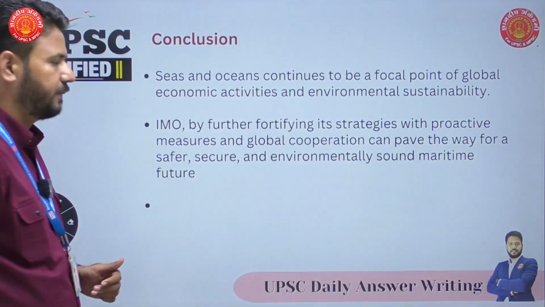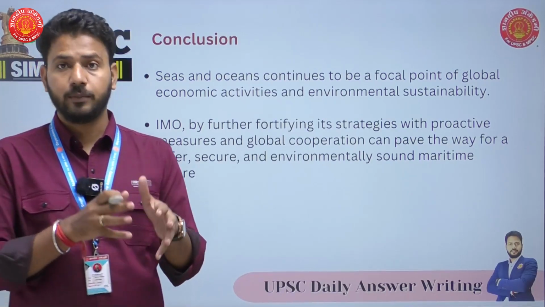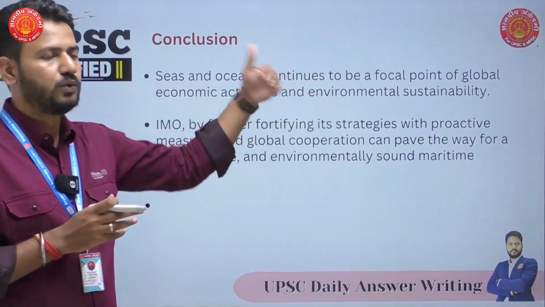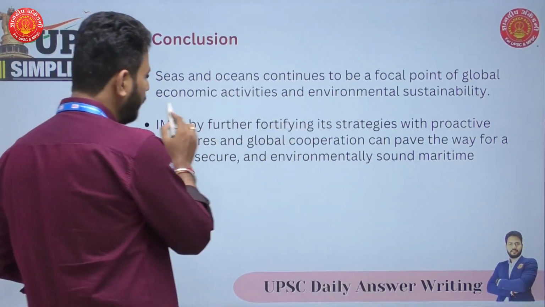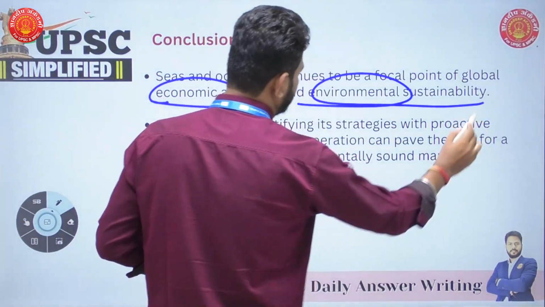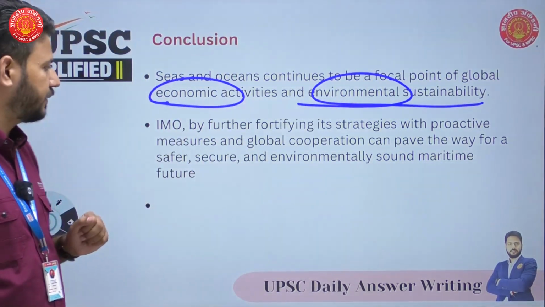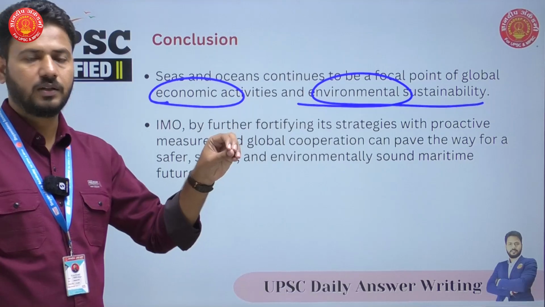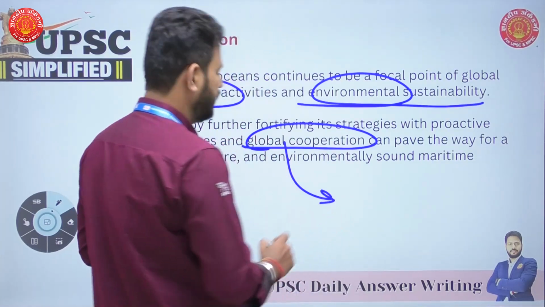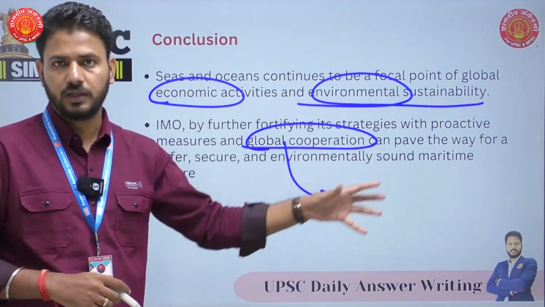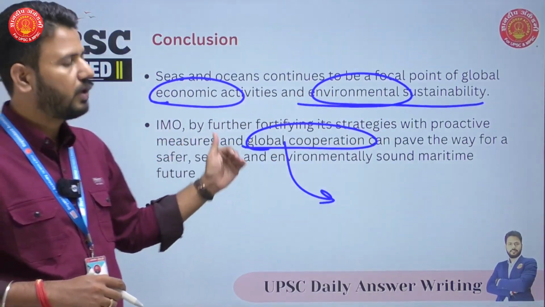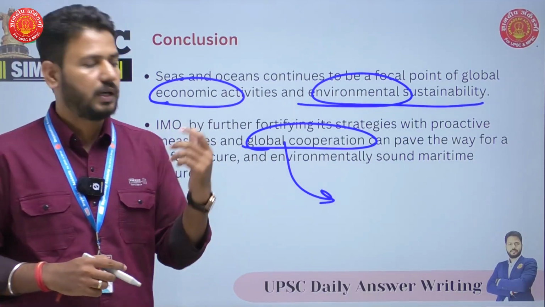When you're concluding this answer, you'll have to again highlight the role of IMO and also how important these oceans are going to be. So here you can write that seas and oceans continue to be a focal point of global economic activity, and so don't write only economic activity, but also environmental sustainability. Focus on both the areas here. Now, IMO, by furthering its strategies with proactive measures and global cooperation. Why global cooperation? Most of the initiatives of IMO are with the help of a lot of individual governments. So global cooperation can pave the way for a safer, secure, and environmentally sound oceans or maritime future.